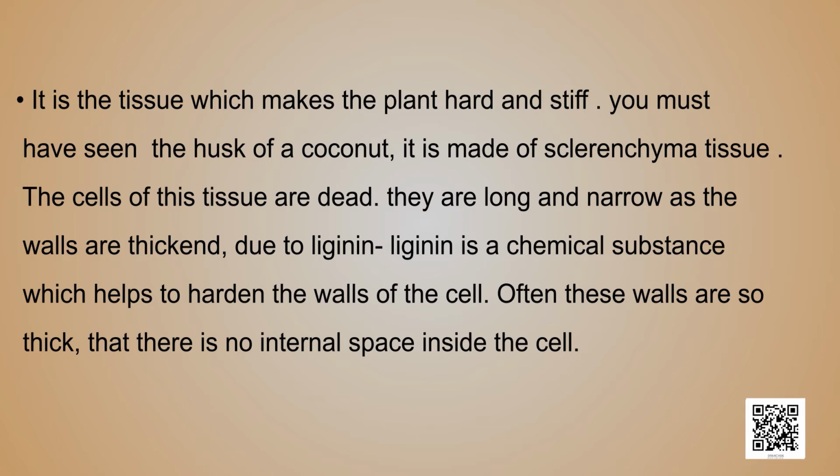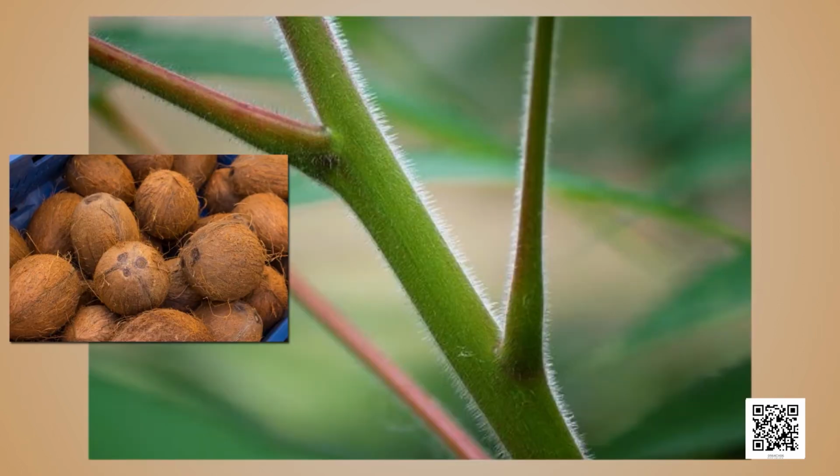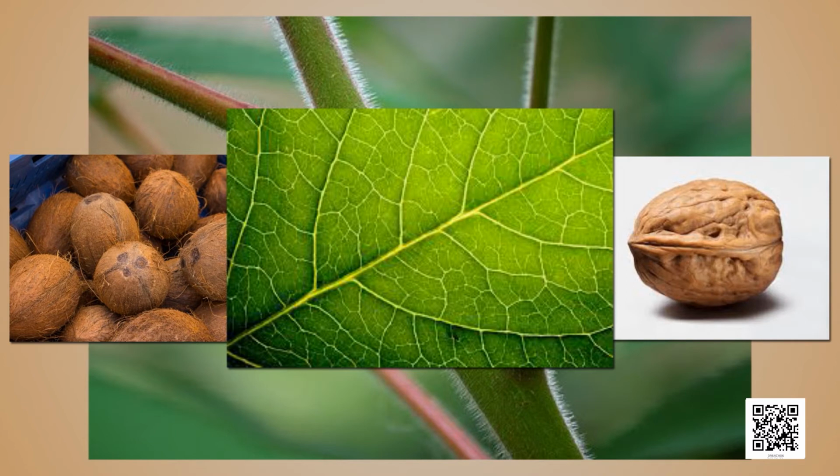Lignin is a chemical substance which helps to harden the walls of the cell. Often these walls are so thick that there is no internal space inside the cell. This tissue is present in stems, around vascular bundles, in the veins of leaves, and in the hard covering of seeds and nuts. It provides strength to the plant parts.